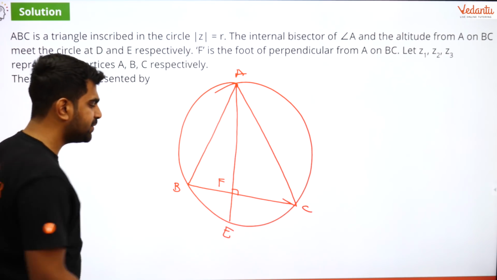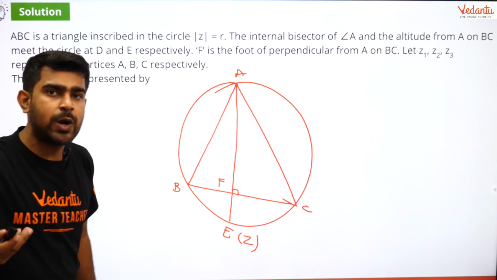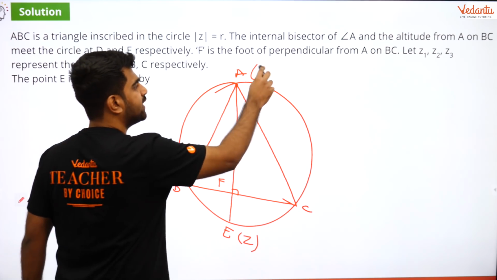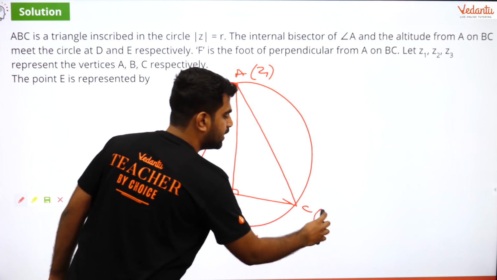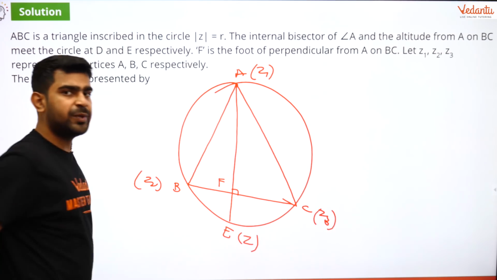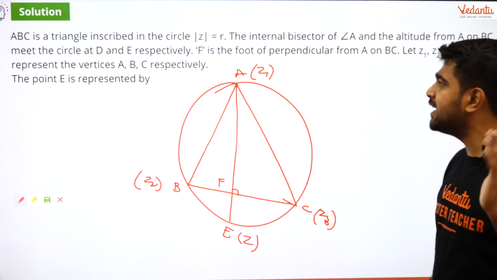So let us say the same thing. I will take E to be Z because E is what I want to find out, and A is nothing but Z1, B is nothing but Z2 and C is nothing but Z3. So this is pretty simple. We can solve it straightforward. How is it solvable straightforward? Let us have a look at it.